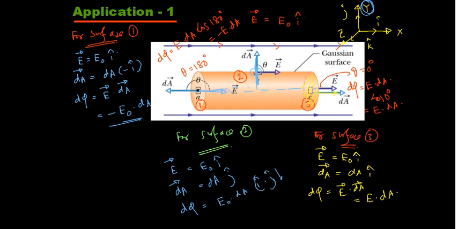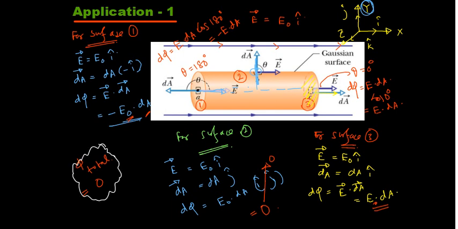And we know that the dot product between two perpendicular vectors is always equal to 0. So the result will be equal to 0. Right? So through surface 1, negative flux, that is minus E naught into dA. Through surface 3, positive flux, E naught into dA. And through this curved surface area, it is 0. So what is the total flux? Phi total is minus plus, it will become 0. So the net flux through this cylindrical element is equal to 0.